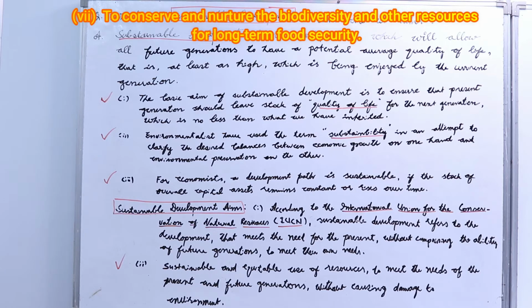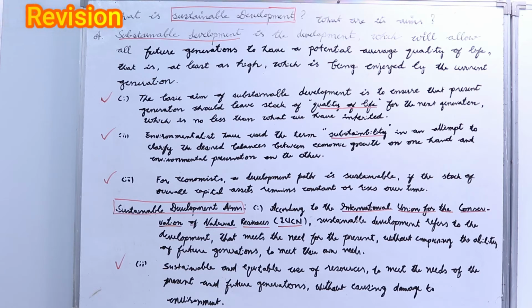I repeat once again, what is sustainable development? This is of course an important question from the board's point of view. Please learn what are its aims. Sustainable development is the development which will allow all future generations to have a potential average quality of life that is at least as high as that being enjoyed by the current generation.